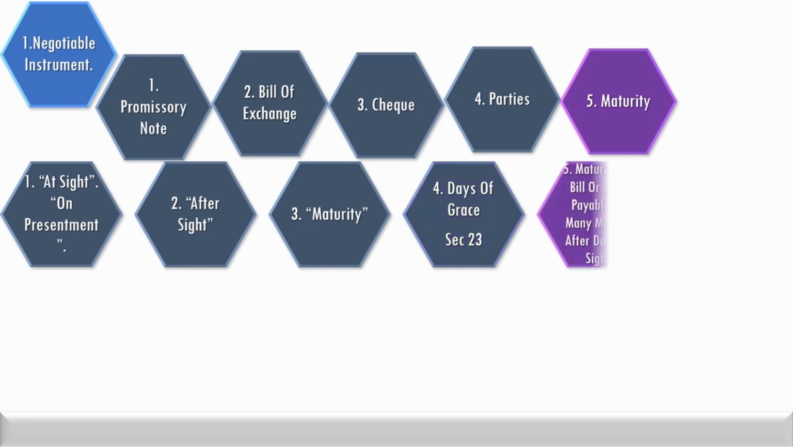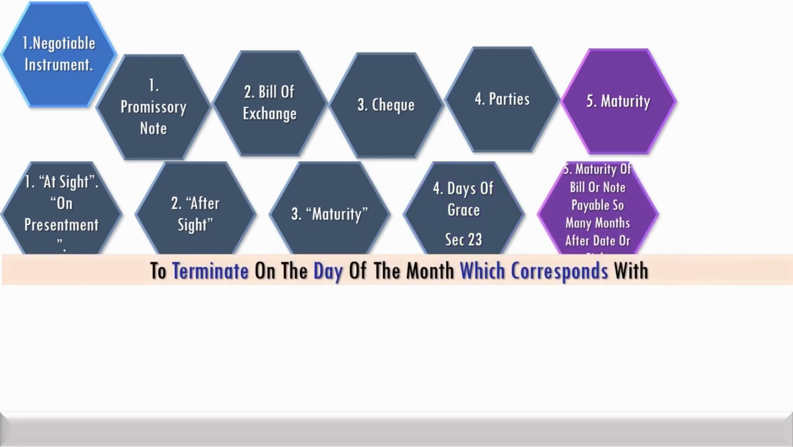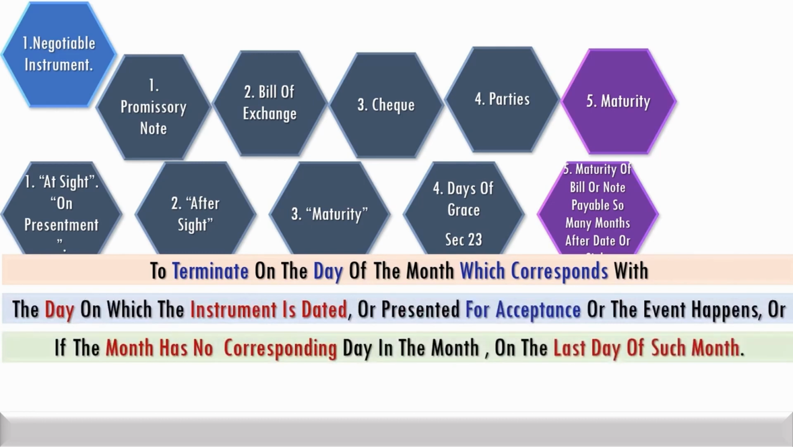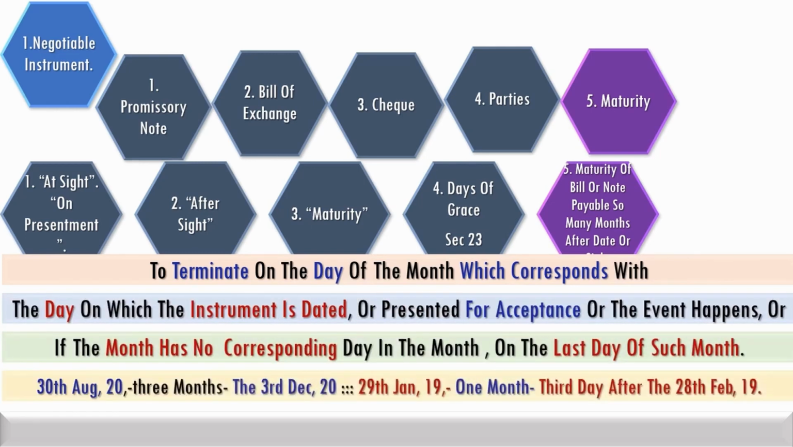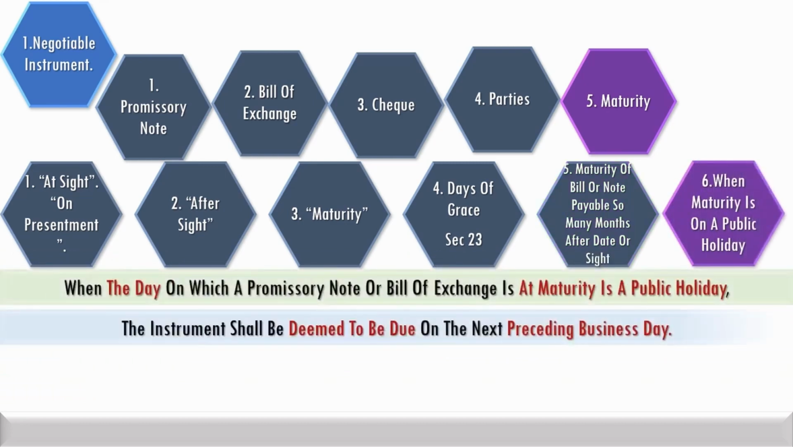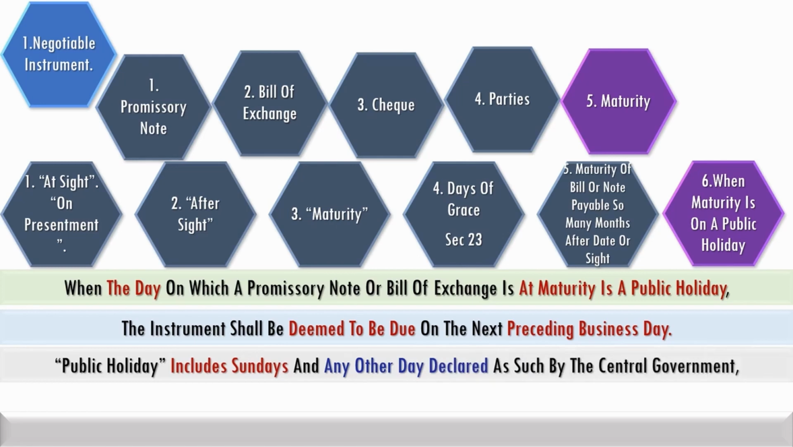A bill or note payable so many months after date shall terminate on the day of the month which corresponds with the day on which the instrument is dated, or it is presented for acceptance, or if the month has no corresponding day, on the last day of such month. When the maturity is on a public holiday, the instrument shall be deemed to be due on the next preceding business day. Public holiday includes Sundays and any other day declared by the government.